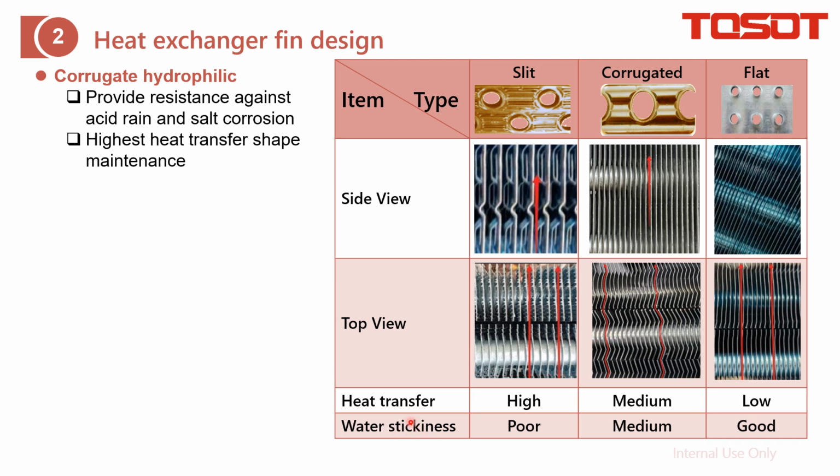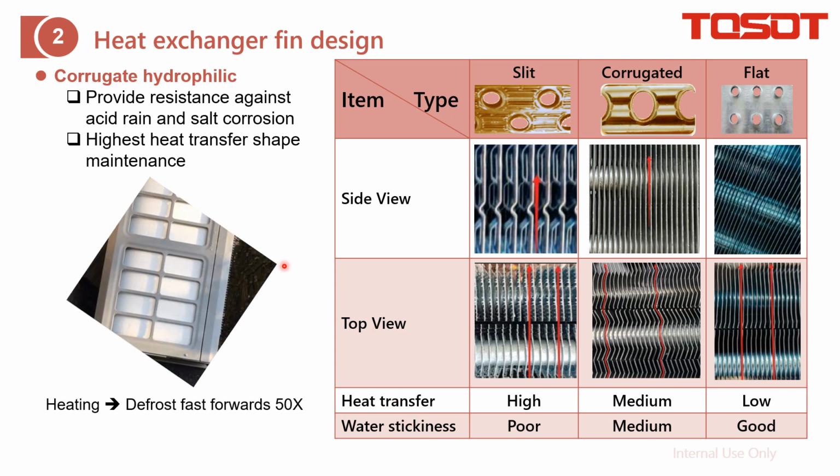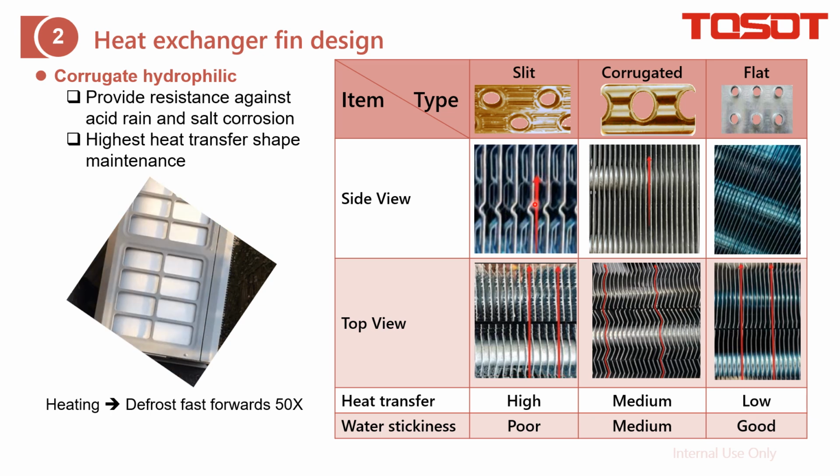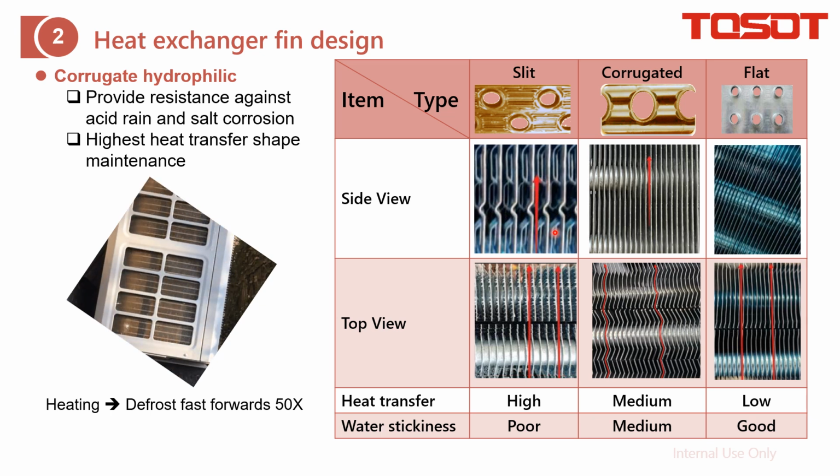Okay, and the reason is in heating mode, the outdoor unit will always generate condensing water, right? Which means, especially when the outdoor ambient is lower than the freezing point, it will generate frost or ice, and then we need to do the defrost, which is to make the ice become water. And if this water can easily stick on the fin, it will not be good for the next heating cycle because it will quickly become ice again.